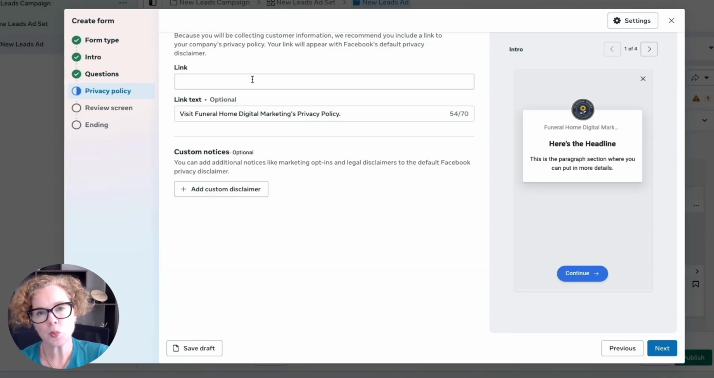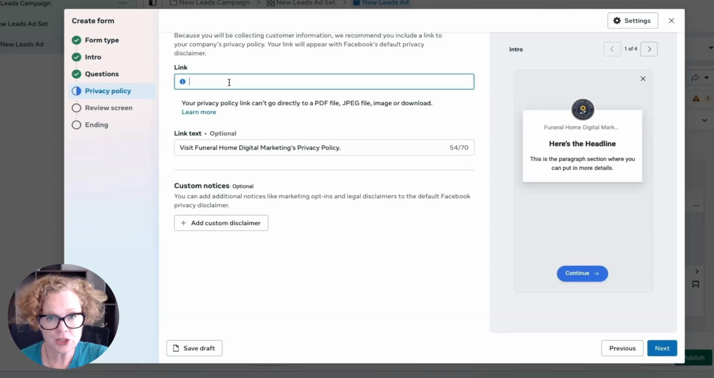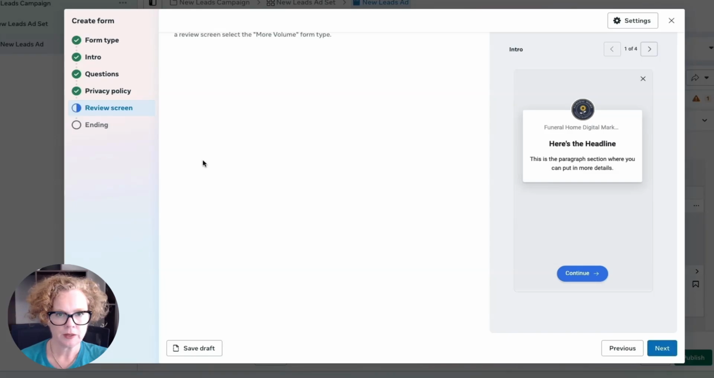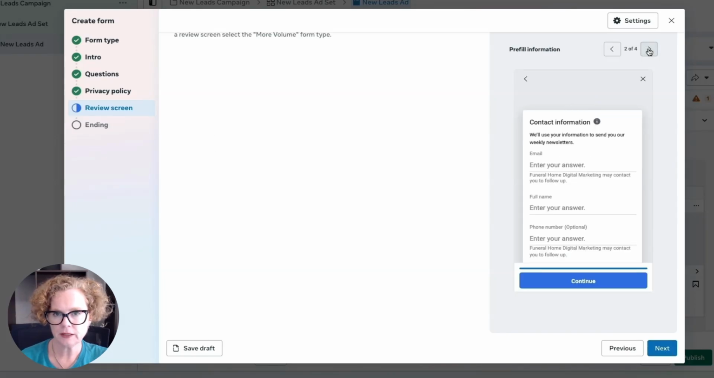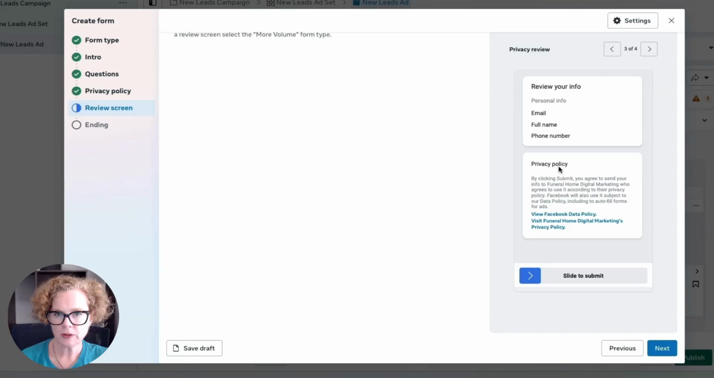And if you don't even have a website, you can have a privacy policy on a Google Doc, and you could include the Google Doc as the link. It can't be a PDF or an image, but you could link a Google Doc here. So we've put a privacy policy link in there, and we'll click on next. Then we have the review screen, which is, if I click along here, this third page, where people will see their email, full name, phone number, and the privacy policy.